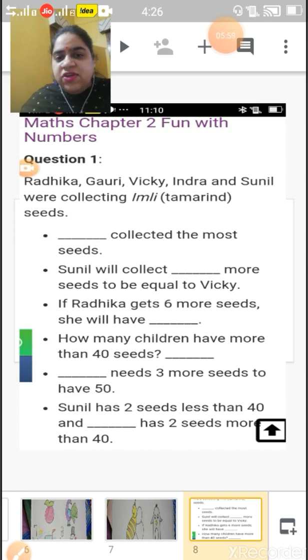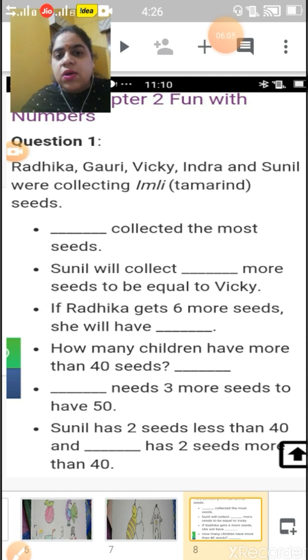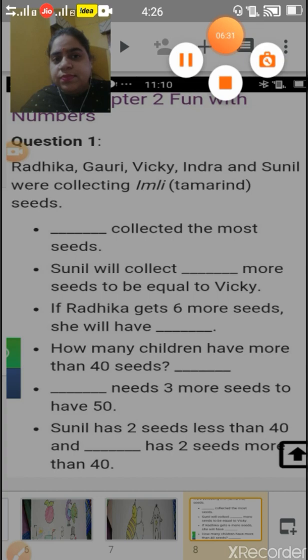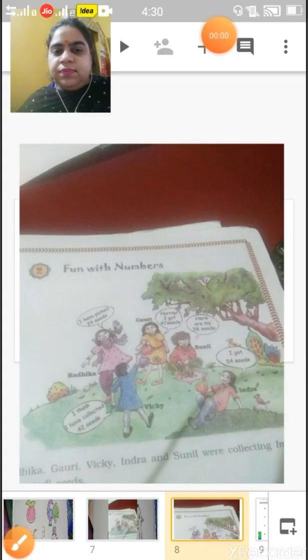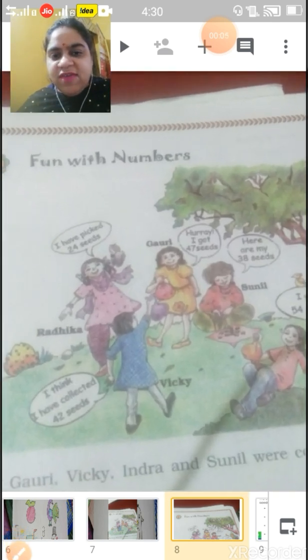Now in this children, question first. Radhika, Gauri, Vicky, Sunil were collecting imli or tamarind. You know, tamarind we call imli. Okay, they were collecting what? They were collecting tamarind seeds. So children, come back to our chapter Fun with Numbers. So let's have a look.